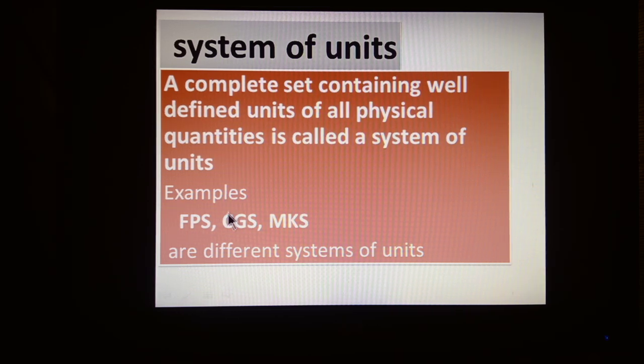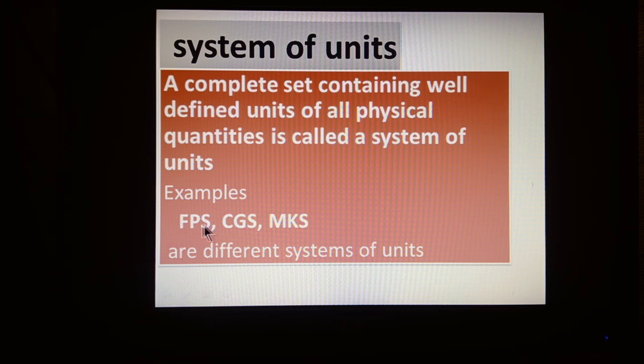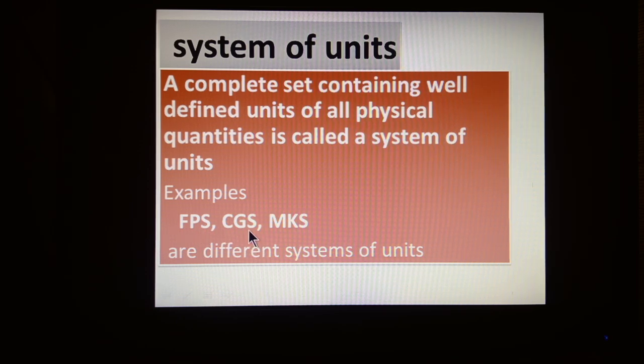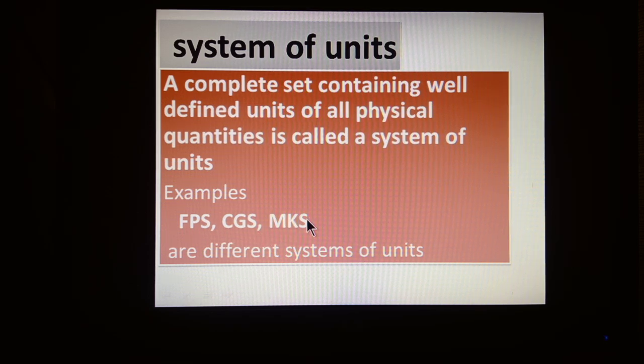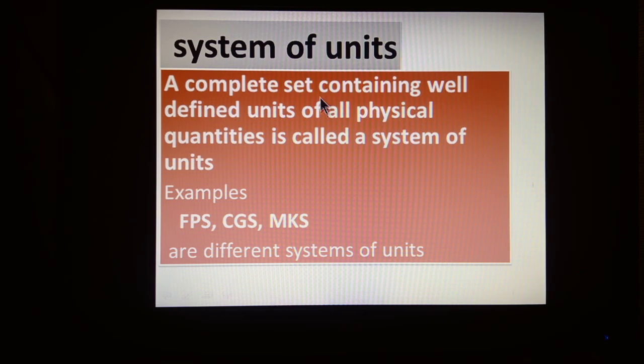For example, FPS is a system of units in which length is measured in foot, mass or weight in pound, time in second. CGS system: centimeter, gram, second. MKS system: meter for length, kilogram for mass, and seconds for time. These are different systems of units.